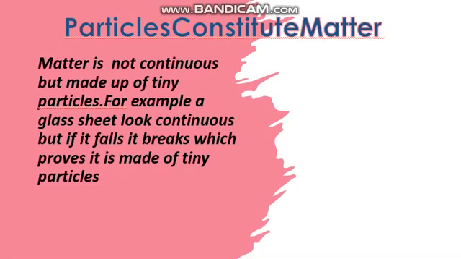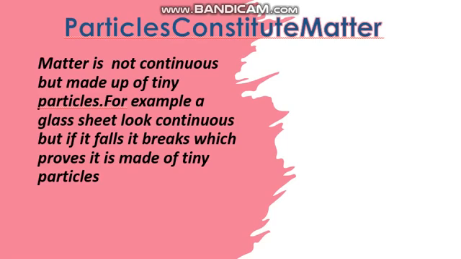But let us take an example, a glass sheet. It looks continuous as if it is just one single piece. But when it falls, we understand that it is made up of small tiny particles which have been combined together and a new look, a continuous look, has come up. So basically matter is made up of particles.